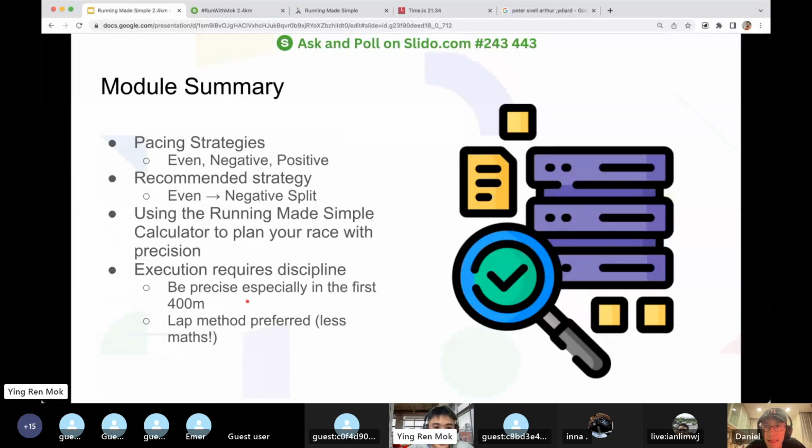So, summary: even, negative, positive. Only 3 options. Recommended strategy, you do an even to a negative, and use a calculator to plan for your race. And execution requires discipline. You need to hold back. You need to hold back and trust in the prediction.